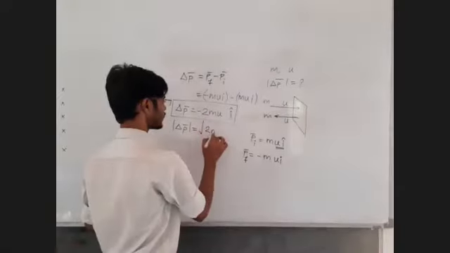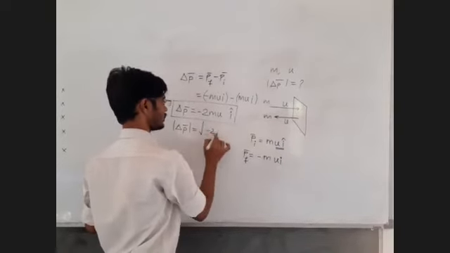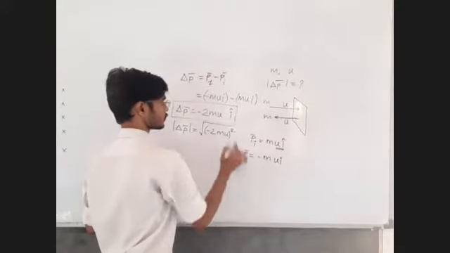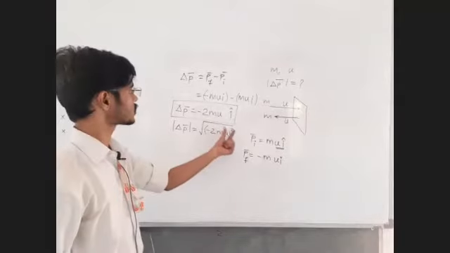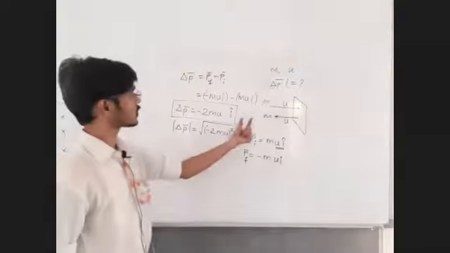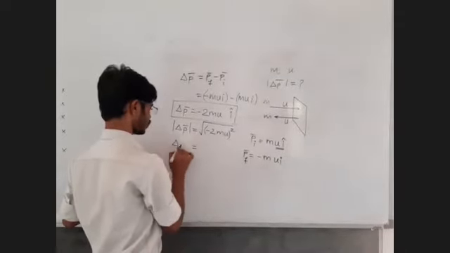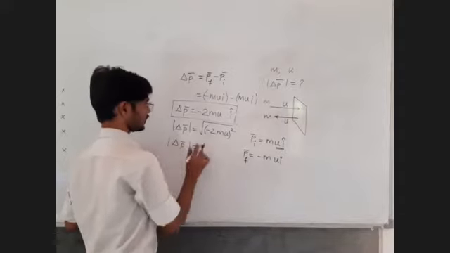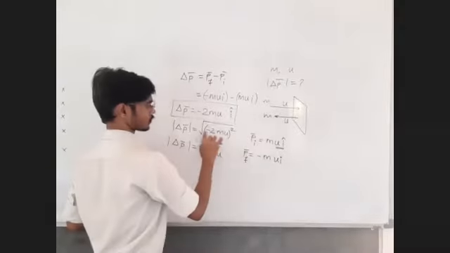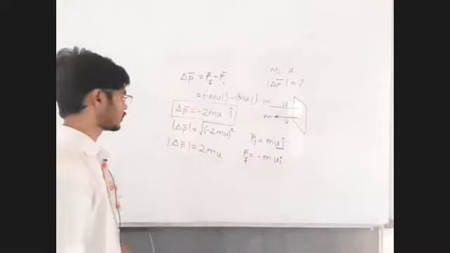You may write it even if you consider the minus sign, no problem, because ultimately it is going to be squared. The square of the coefficient of I plus the square of the coefficient of j plus the square of the coefficient of k. There are no coefficients of j and k, so no need to write them. So what will be the final answer? Actually, you should be able to write this answer directly by looking at it as 2 mu. Minus squared becomes plus, and the square root cancels the square. Okay, so this shall be the answer.